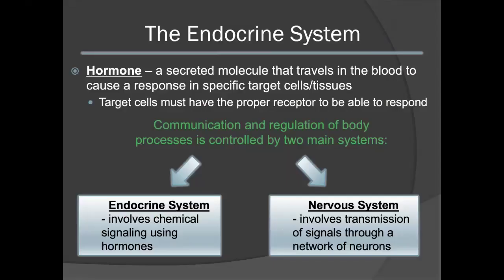A hormone is defined as a secreted molecule that travels in the blood to cause a response in specific cells or tissues. It is important to note that target cells must have the proper receptor in order to be able to respond. The communication and regulation of body processes is controlled by two main systems, the endocrine system and the nervous system. The endocrine system involves chemical signaling using hormones, while the nervous system involves transmission of signals through a network of neurons. Many times these systems work in highly coordinated mechanisms with each other.